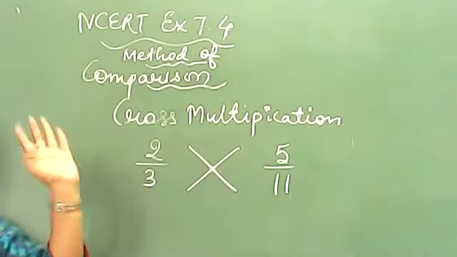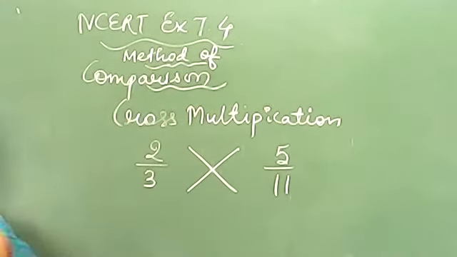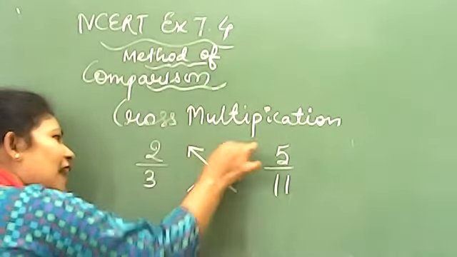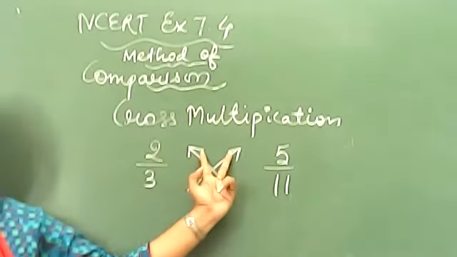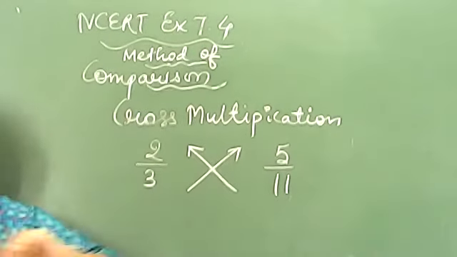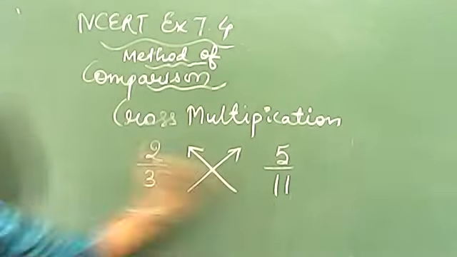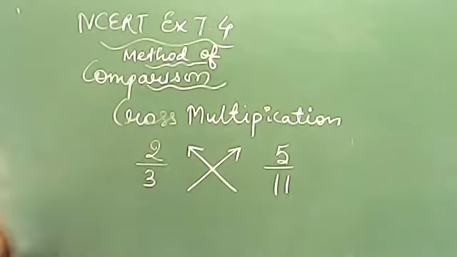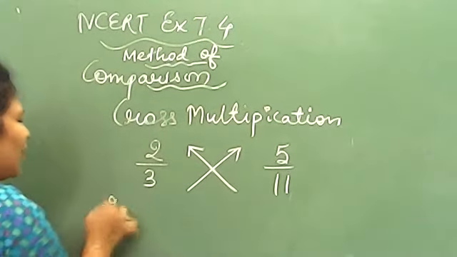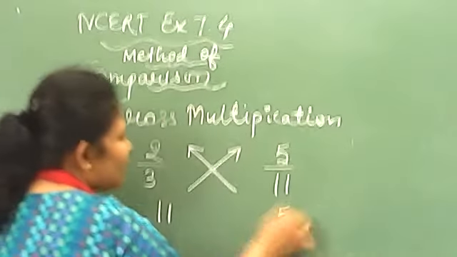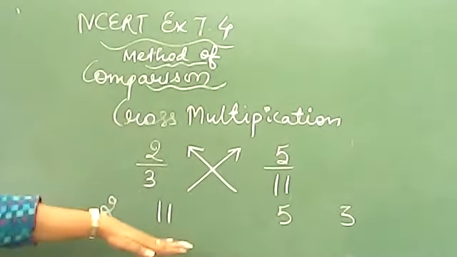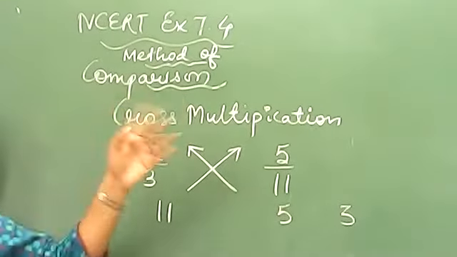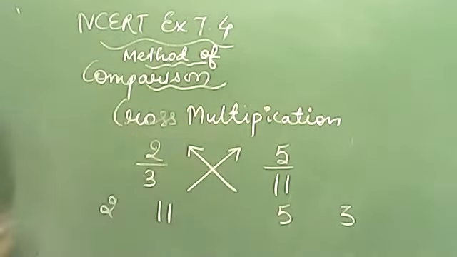ठीक है, cross लगाया. अब you have made the cross का head. Head means arrow head. Head हमेशा ऊपर होता है, तो यहाँ पर भी head हमेशा कहाँ होंगे? ऊपर. Now can you tell me by replying, 11 is moving towards which direction? 2. And 3 is moving towards which direction? 5. So 11 came to 2 and 3 went to 5. Till here it is clear. Now what is the full name of this method? Cross multiplication. So कहीं ना कहीं तो multiplication जरूर आएगा. Let's put it.